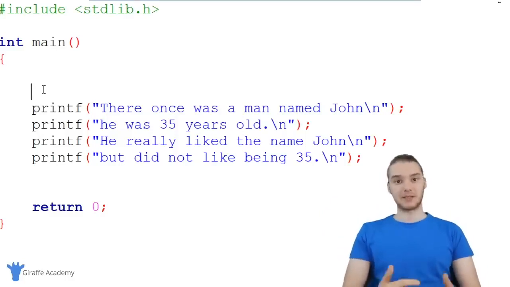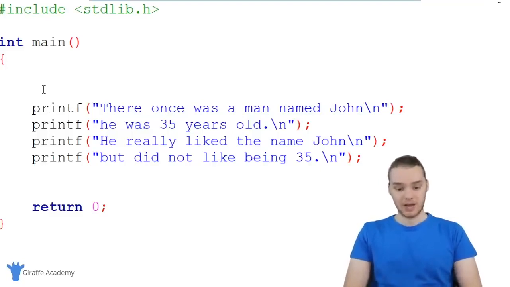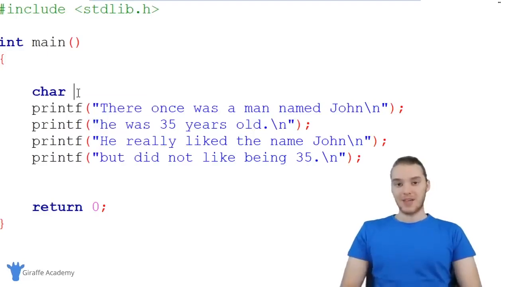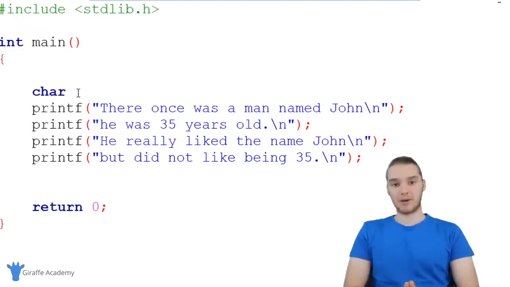And the character's name is basically just a collection of characters. So in order to create this variable, the first thing I have to do is tell C that I want to create a variable that's going to store characters. To do that, I'm just going to type out char, just like that. That'll basically tell C, hey, we're going to store characters inside of this variable. After we type out char, I want to type out the name of the variable. Remember, a variable is a container, and it's a good idea to give these containers descriptive names, and those names will let us know what that variable is storing inside of it. So I'm going to call this characterName.